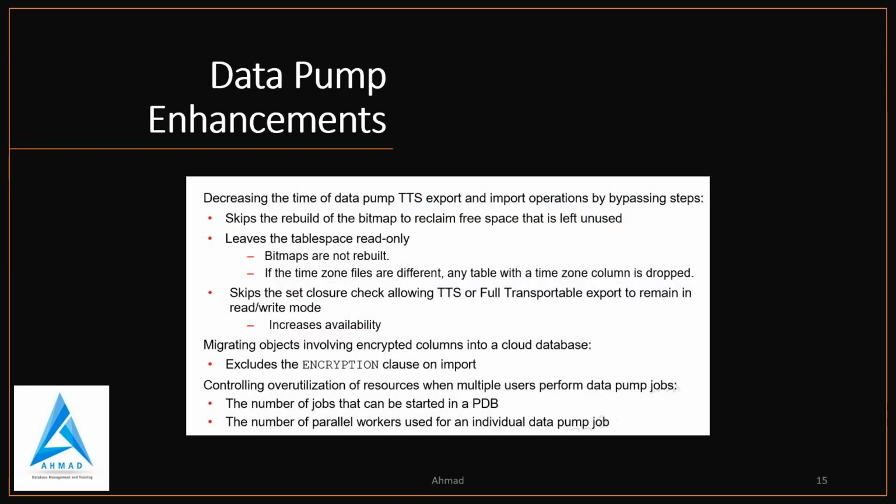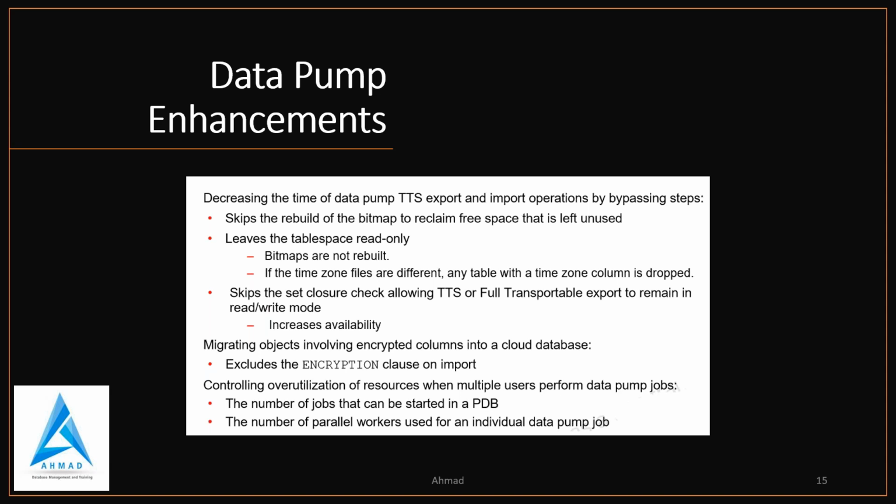Now come to Data Pump enhancement. So in Data Pump enhancement, basically tablespace data files can be read only during the transportable tablespace import process. However, read only mode does not rebuild the tablespace bitmap to reclaim space and improve performance of import, or adjust timestamp with time zone columns.